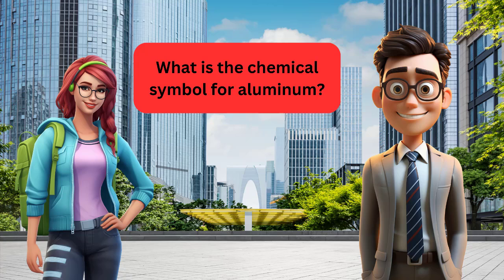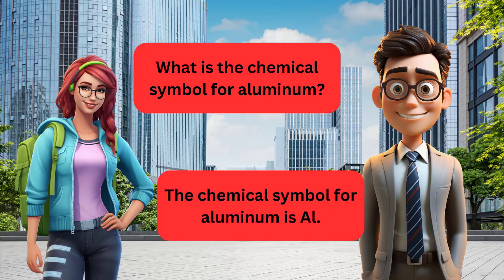What is the chemical symbol for aluminum? The chemical symbol for aluminum is Al. What is the chemical symbol for aluminum? The chemical symbol for aluminum is Al.